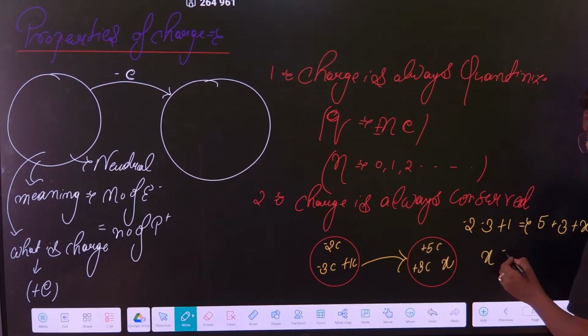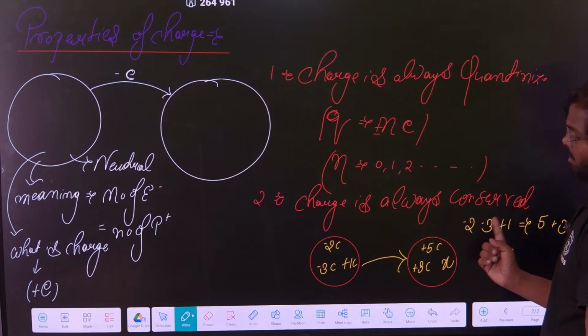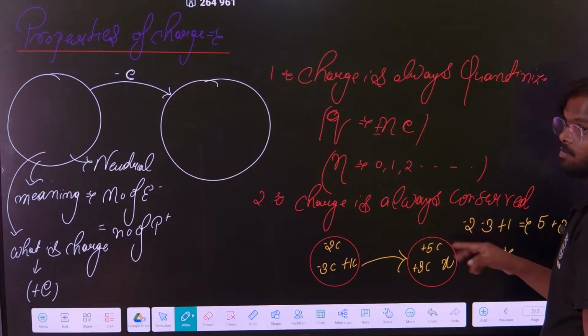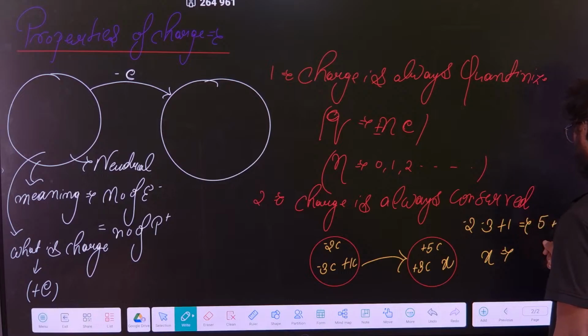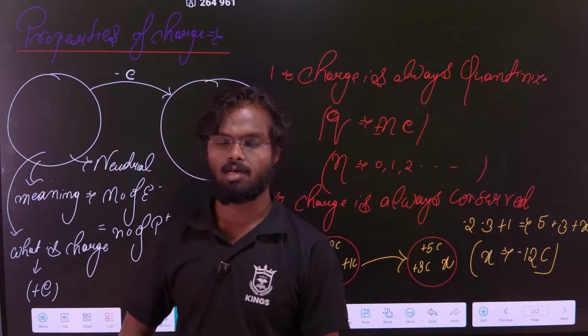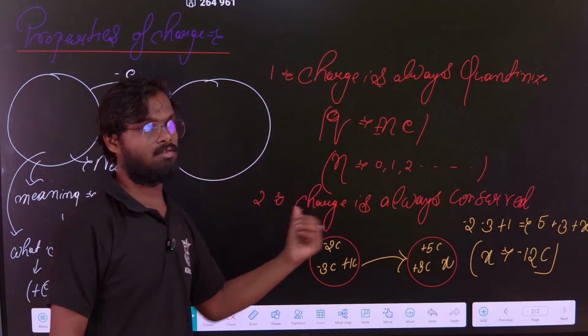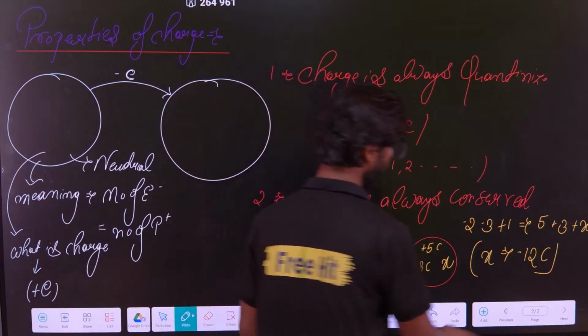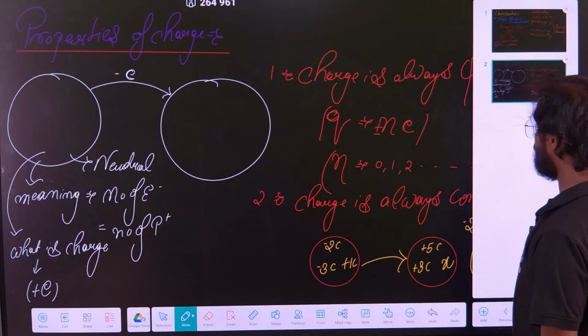So from here you get x is equal to how much? -2 -3 -5 -1 +1 -4 -4 -3 8 -8 -12. That is -12 coulomb. Simple. Clear? So this is a basic example on the basis of charge conservation. Clear? So these are the two properties. Now move to the next property.